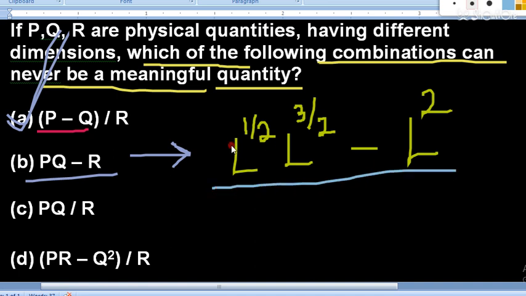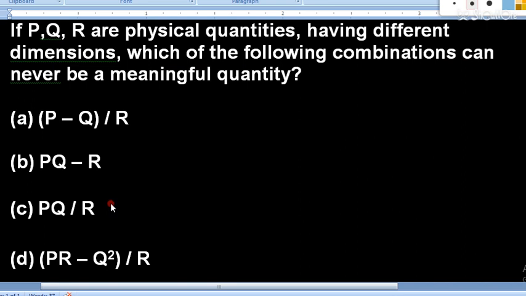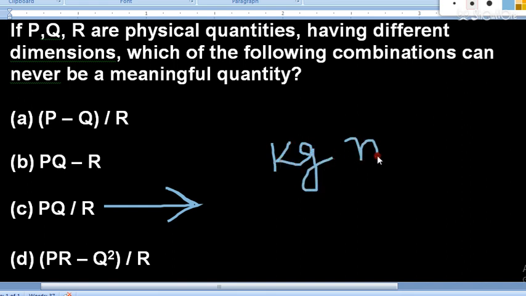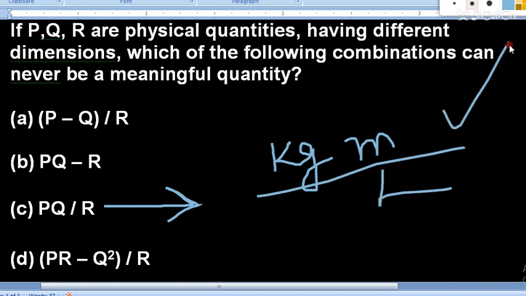You can check, it is giving L square minus L square, so it is meaningful. In the same way, PQ divided by R is also meaningful, because we can multiply two different physical quantities, like kilogram into meter, and divide by a third one, like length. This is a meaningful physical quantity.